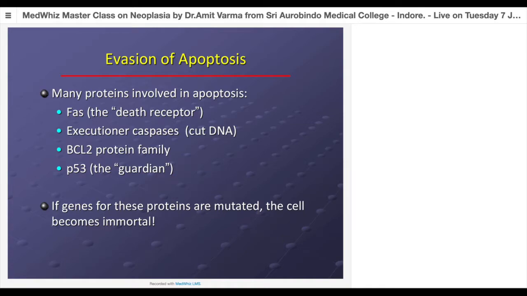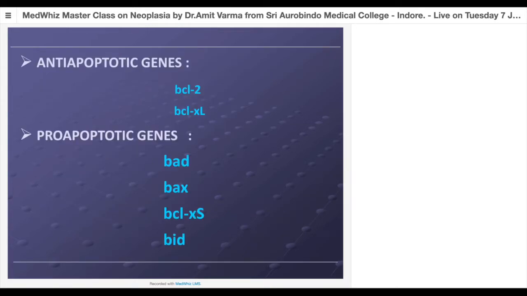So let us see some of these important genes related to the apoptotic cycle. As I said, there are anti-apoptotic genes like BCL2 and BCLXL. So what does that mean? If there is overactivation of these genes, like BCL2, which is very commonly seen with lymphomas, what will they do? They won't allow the cell to die. They won't allow apoptosis. In spite of that, they will force the cell to undergo multiplication. So in a way, they are making the cell immortal.